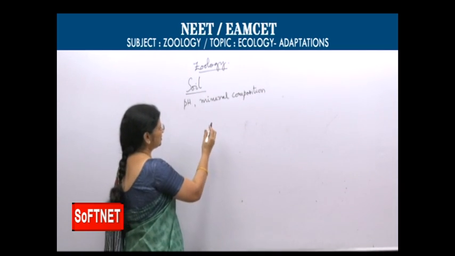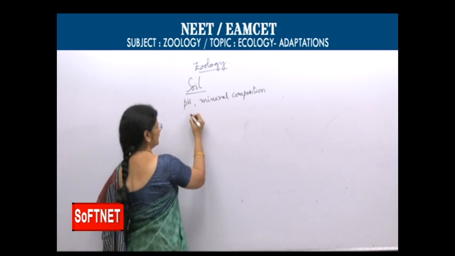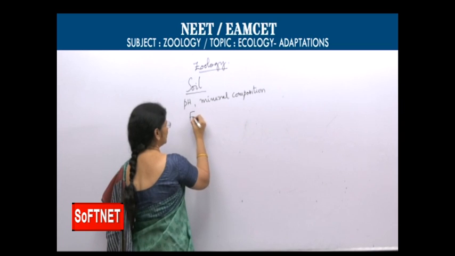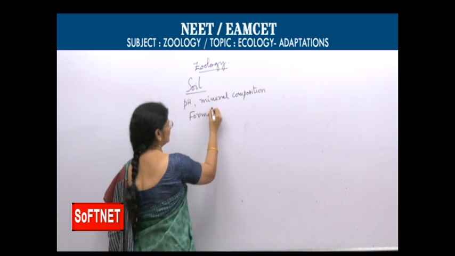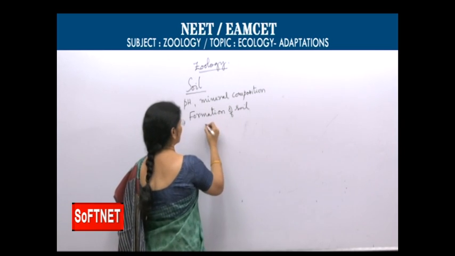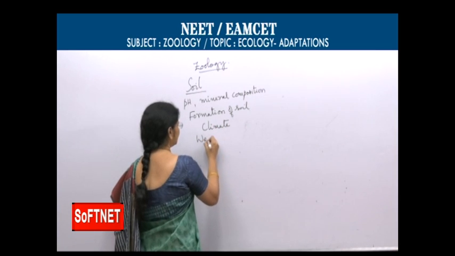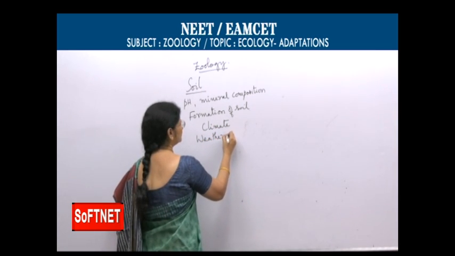The pH and mineral composition of soil again depend on how the soil is formed. Formation of soil, climatic factors, weathering.